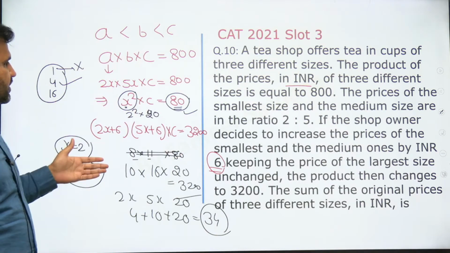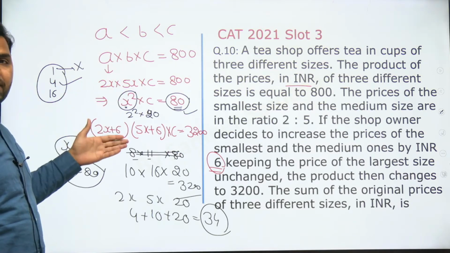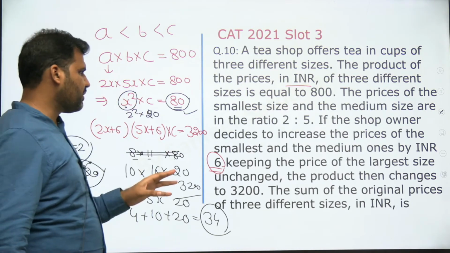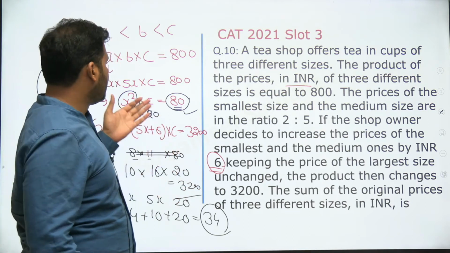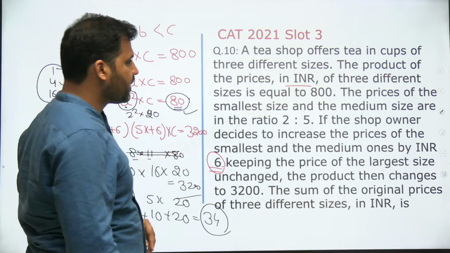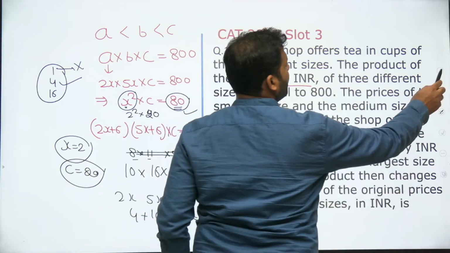Avoid making equations. And you can make equations, but avoid solving them, right? You can think of some numbers. Generally in the CAT paper, you will not find a complex equation which is difficult to solve, right? Now let's move on to question number 11.